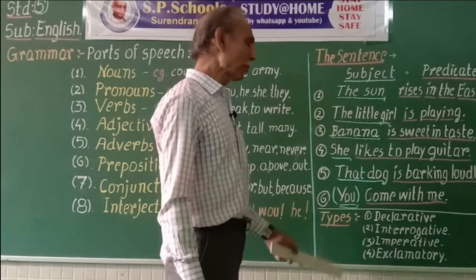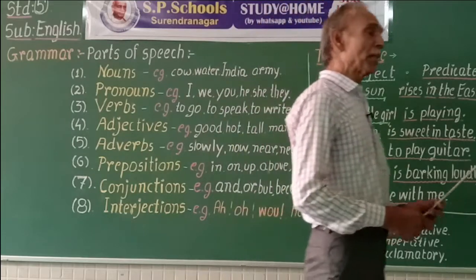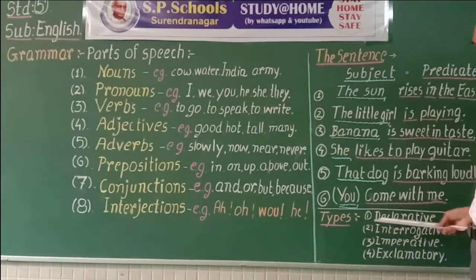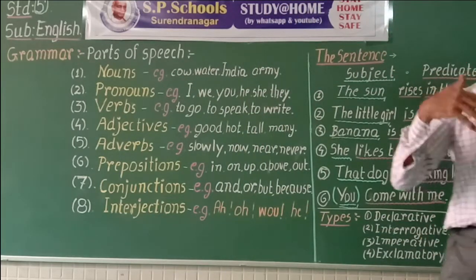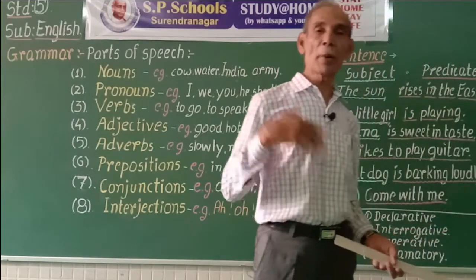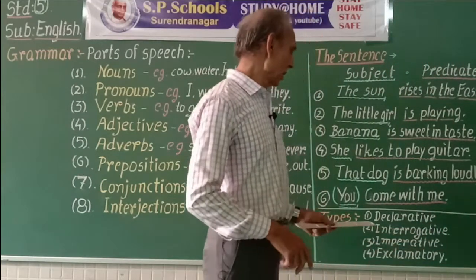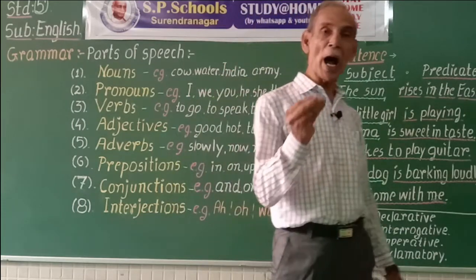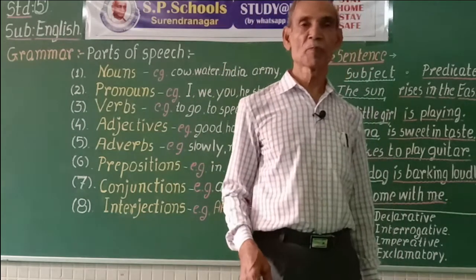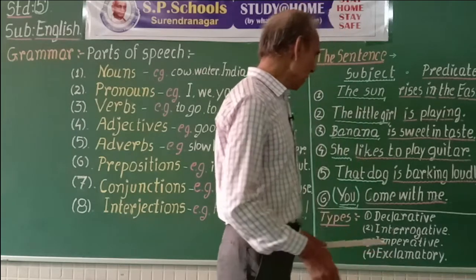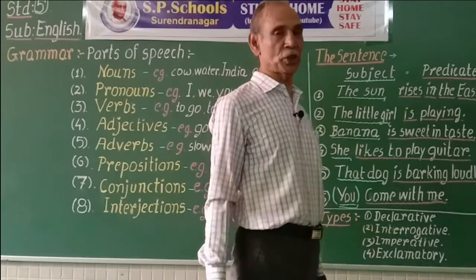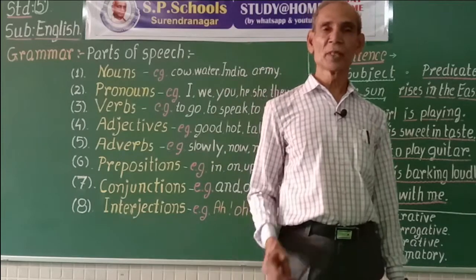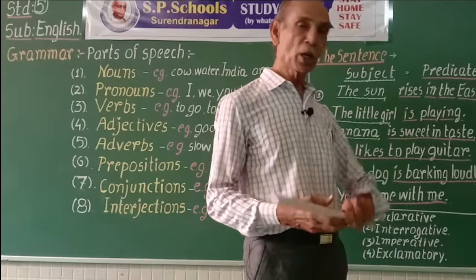Now, what are the types of sentences? Sentences may be declarative. They show some declaration, fact. Sentences can be used to ask questions. They are called interrogative sentences.